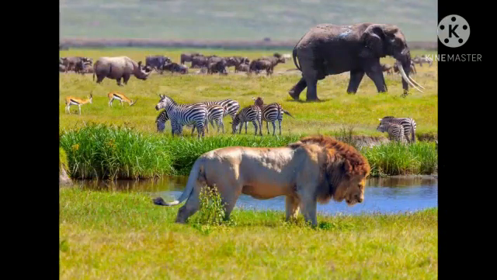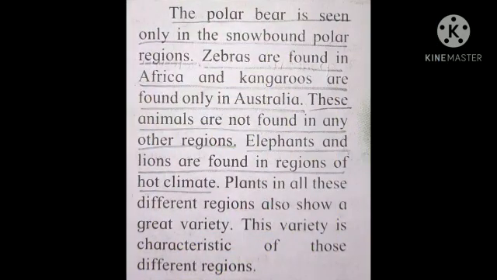Elephants and lions are found in regions of hot climate. Now there are certain animals, students, such as zebras, kangaroos, and polar bears, that are found in their own regions. Okay, we cannot see them everywhere, right? And elephants and lions are found mostly in the hot climate. Plants in all these different regions also show a great variety.